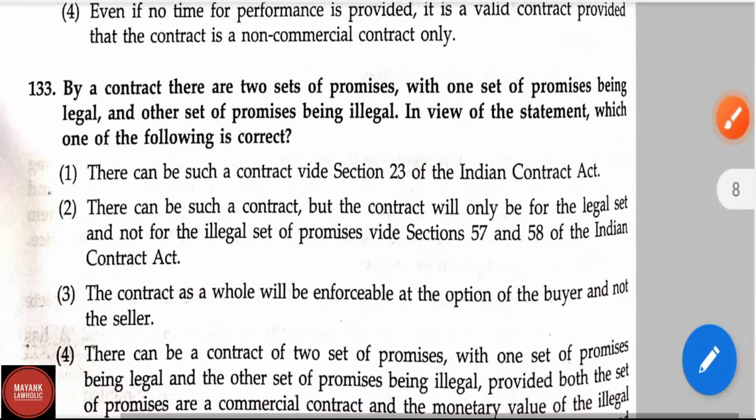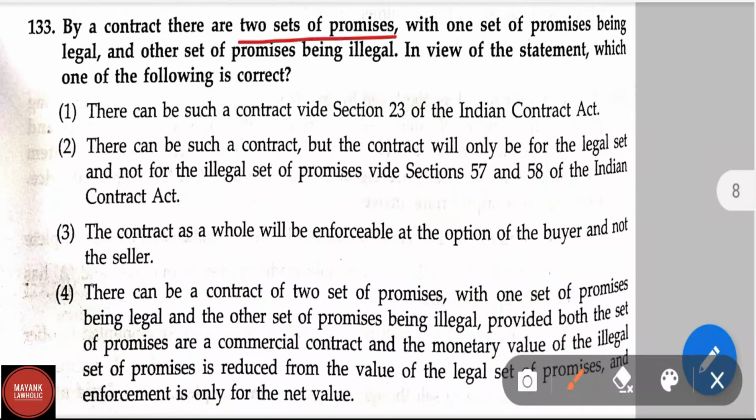Question number 133. By a contract, there are two sets of promises, with one set of promises being legal and the other set of promises being illegal. In view of the statement, which of the following is correct?